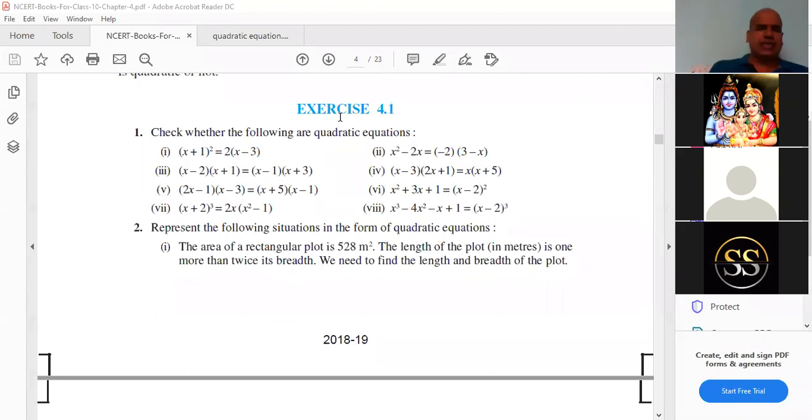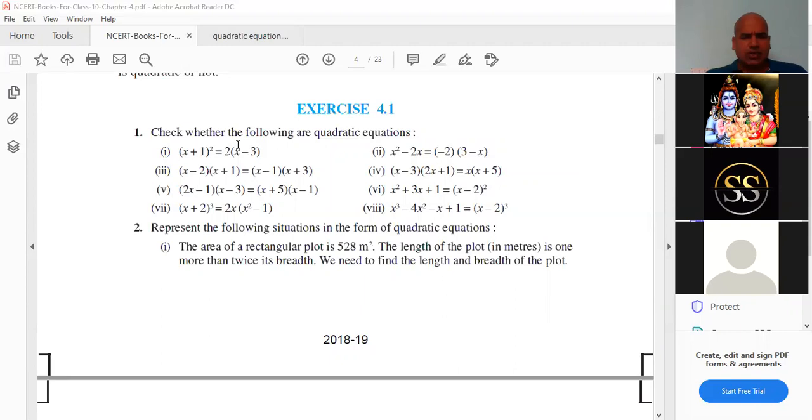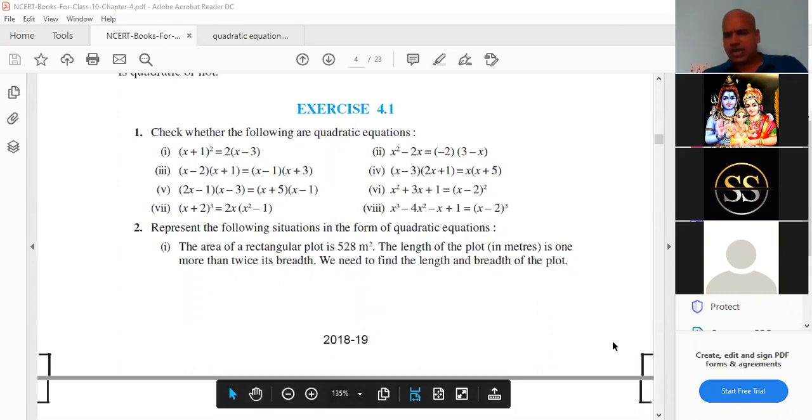This is the 4.1 exercise. First one is a. Is it a quadratic polynomial? Quadratic equation or not? Tell me the standard form. Answer, tell me. X square plus 7 is equal to 0.